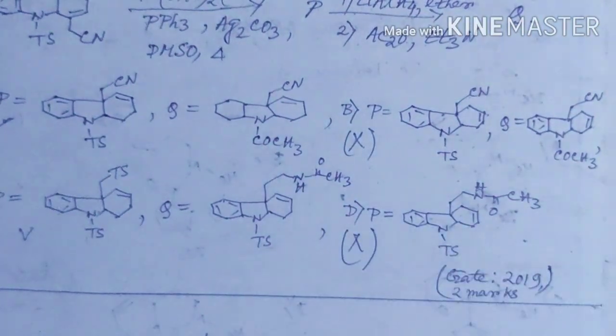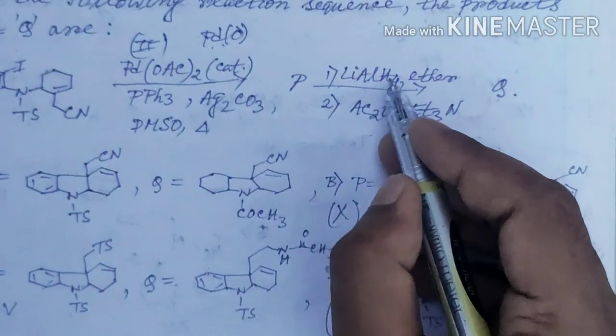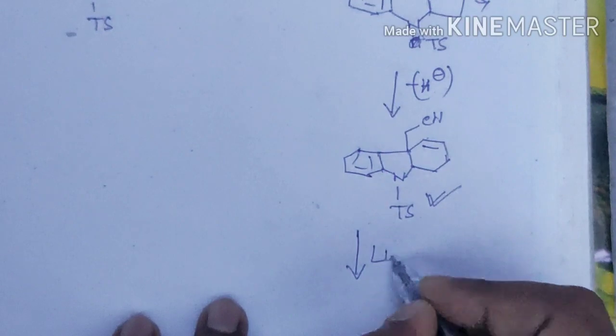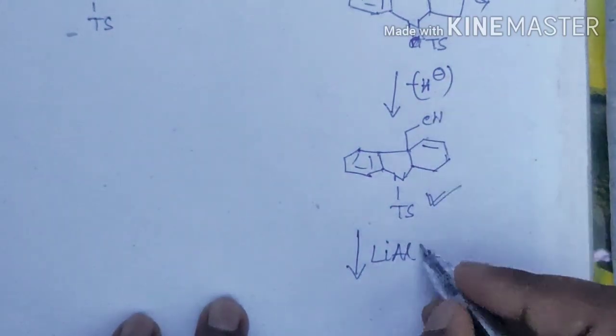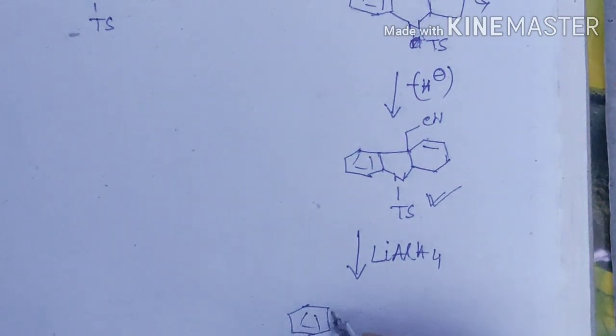possible. Now in the next condition it is given as lithium aluminum hydride in the presence of ether, and the lithium aluminum hydride will reduce this cyanide bond and make it CH2NH2.